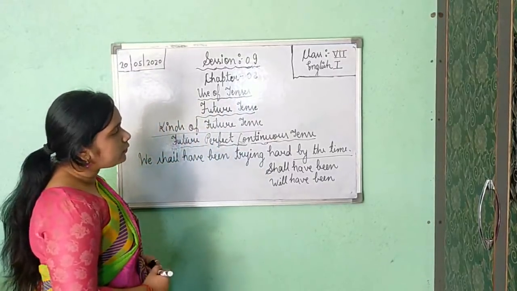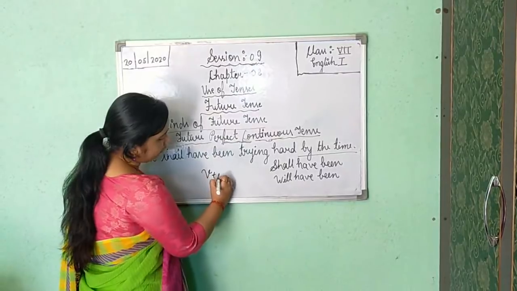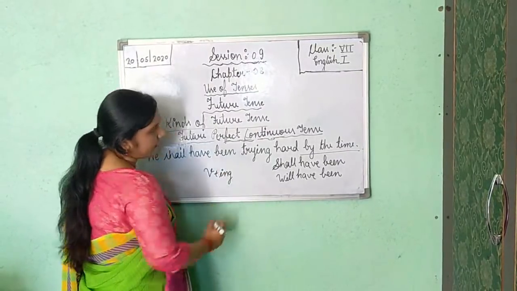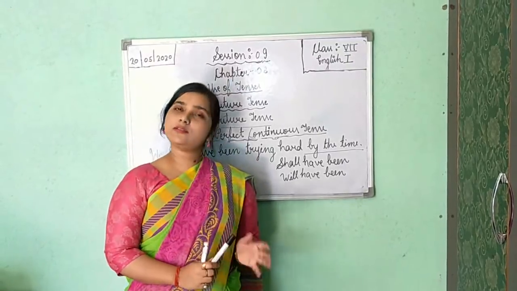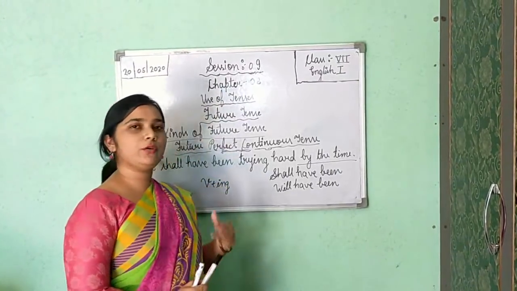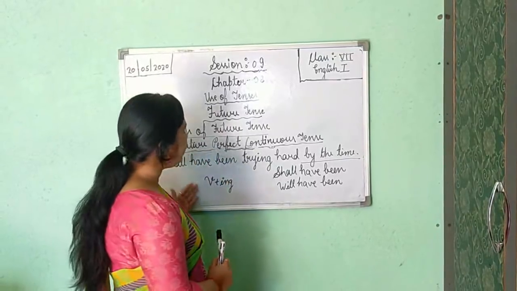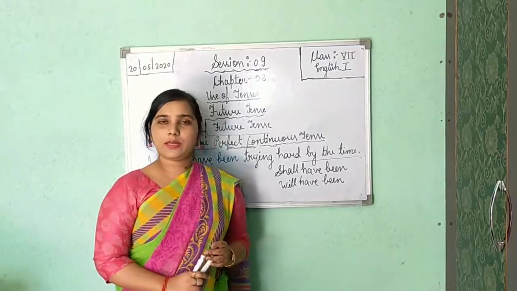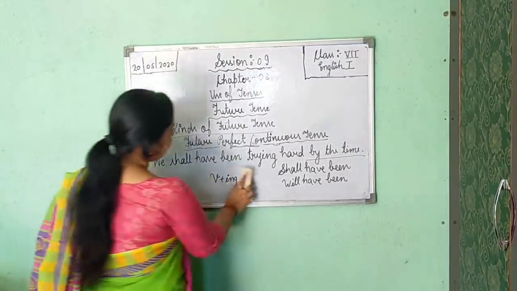And as form of the verb you will use the verb ing form. Because in present perfect continuous and past perfect continuous we are using only the verb ing form, so likewise here we will also use only the verb ing form. Now see an example related to this.